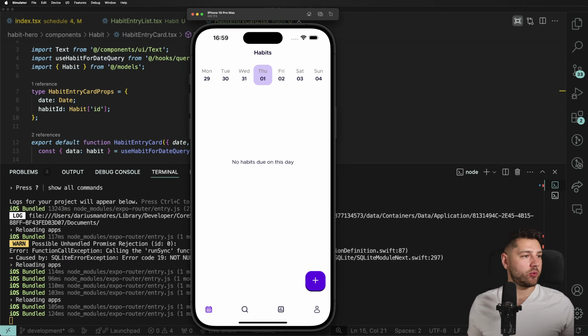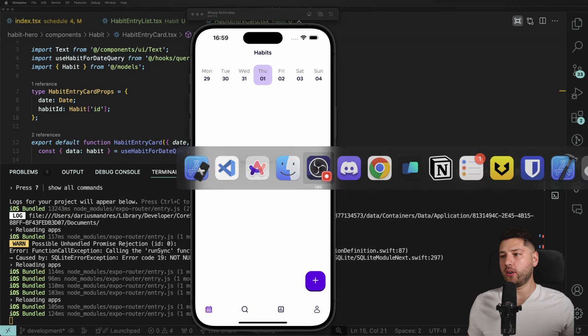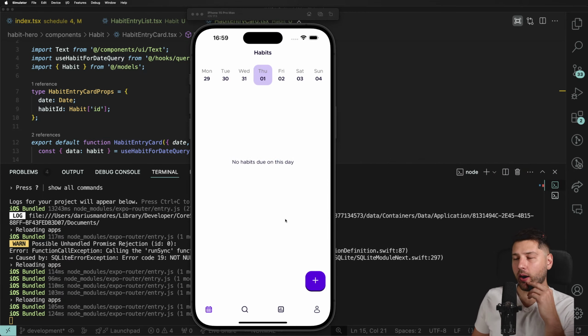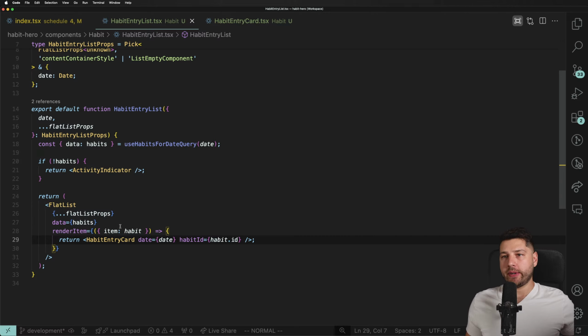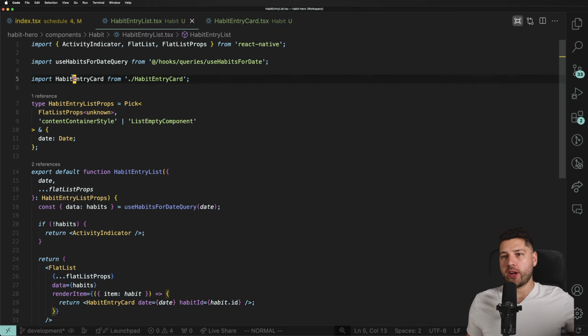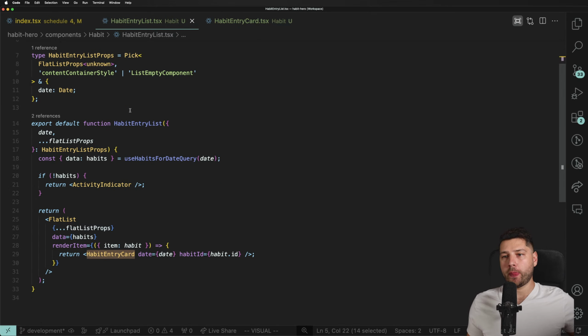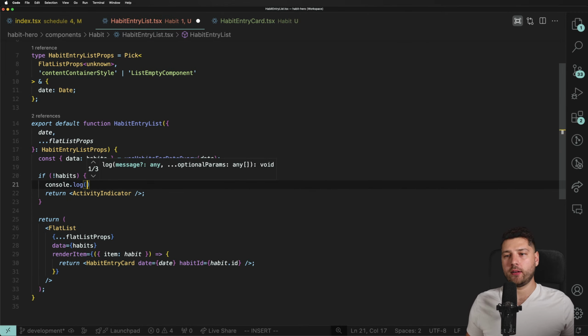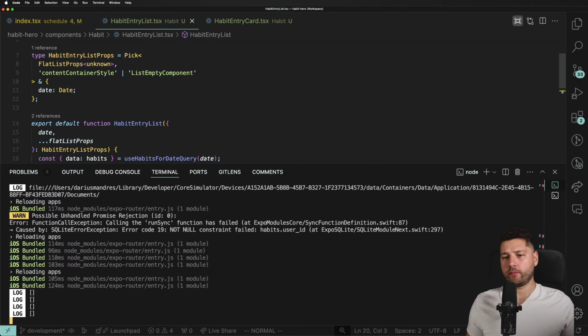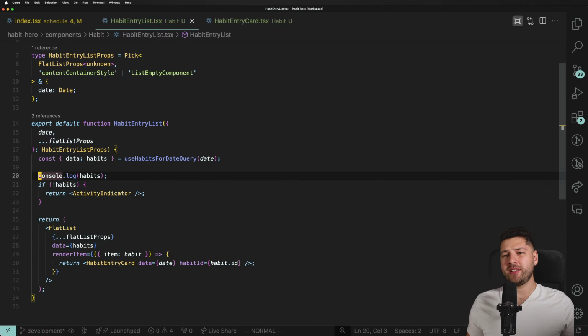Why? Where did my OBS go? Ah, there it is. Why is nothing getting logged? I mean, we're importing habit entry card. Is it being logged here? An empty array.